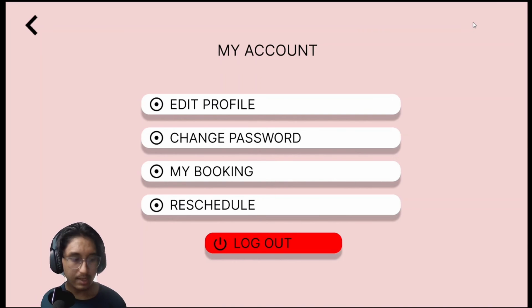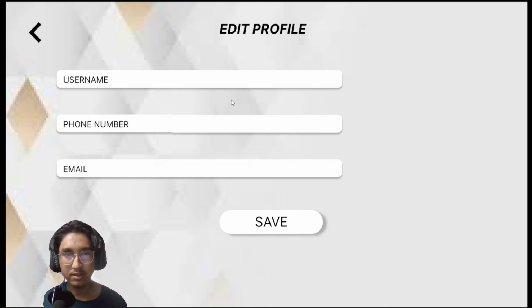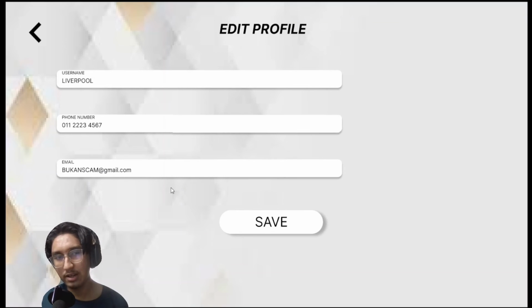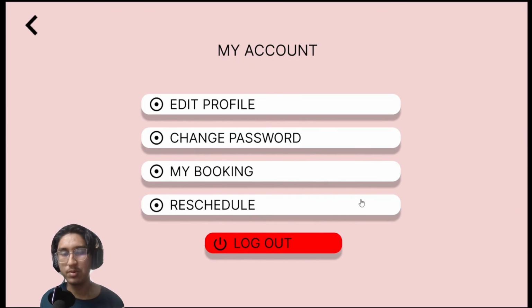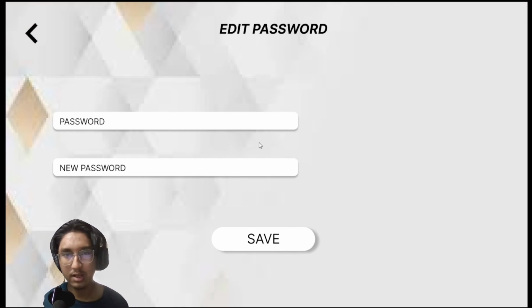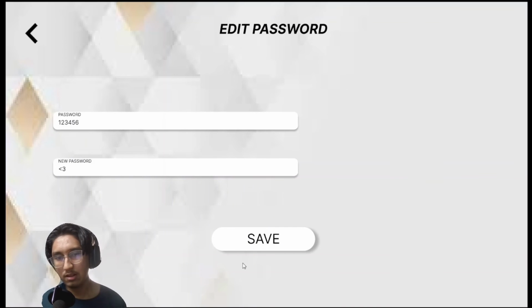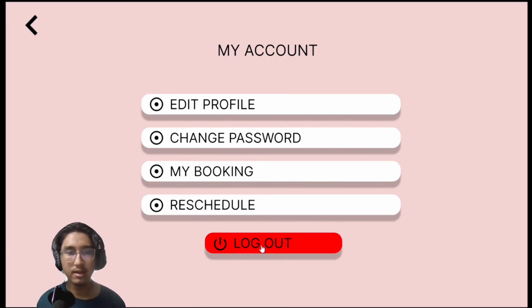Alright, so let's first look at the edit profile function. Here the user can put in a new username, new phone number, or maybe new email. After they put in all their new personal information, they can press save and it will bring them back to my account. So how about changing the password? Just click on change password, and the system will ask the user to enter the old password and enter the new password. Then the user just needs to hit the save button.